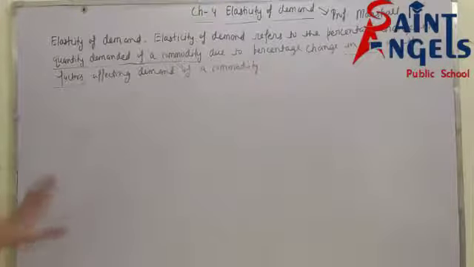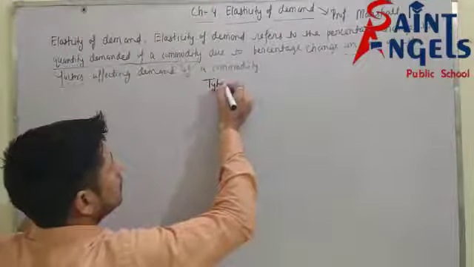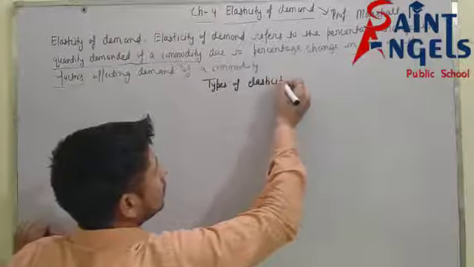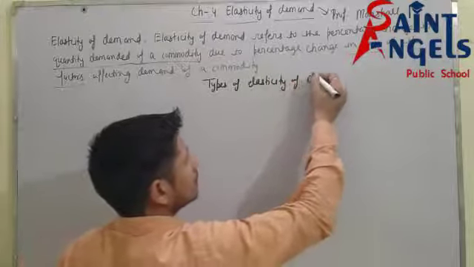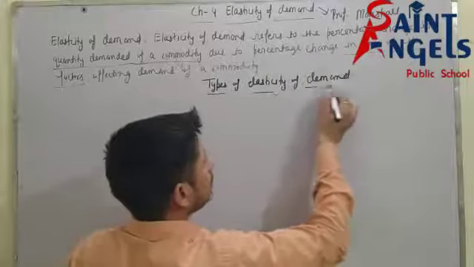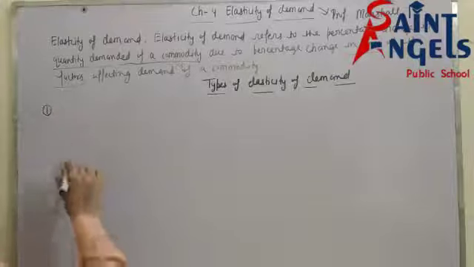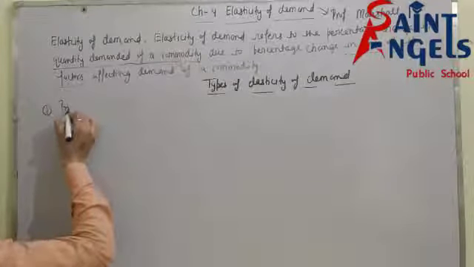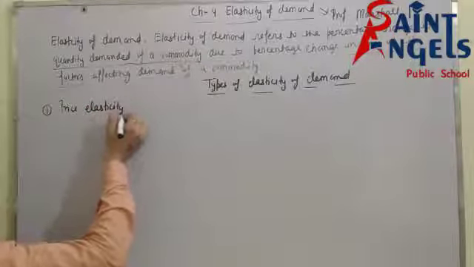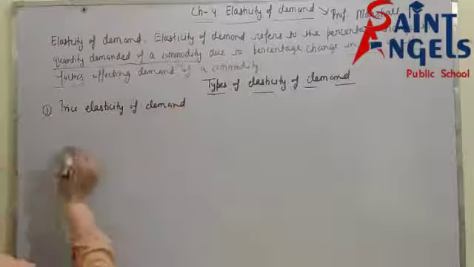See, after this, types of elasticity of demand. First, price elasticity of demand.